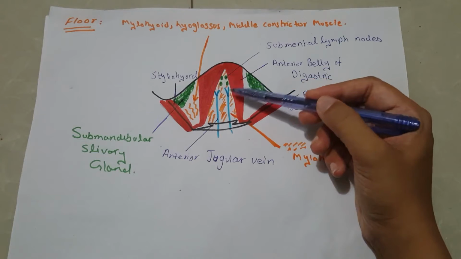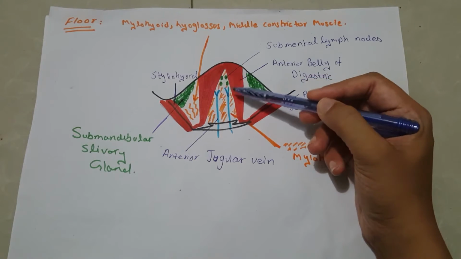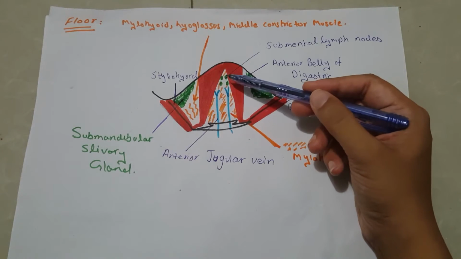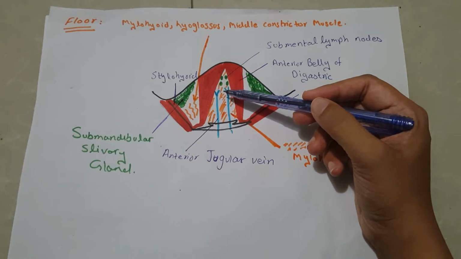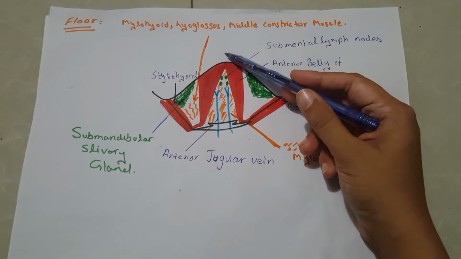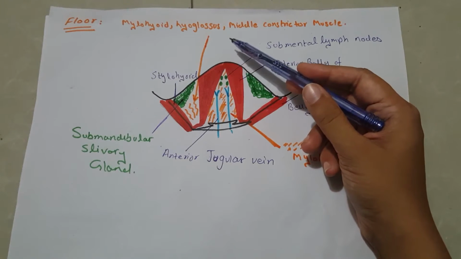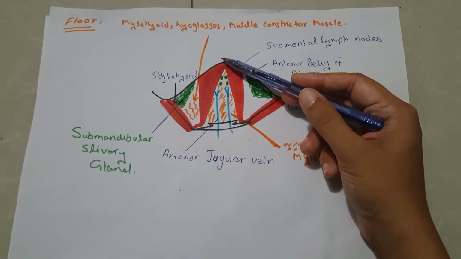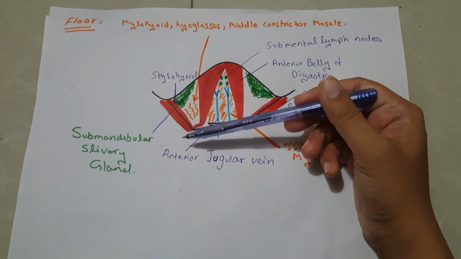So let us discuss about the submental lymph nodes. Submental lymph nodes are 2 to 3 or 4 in number. They are present in the submental triangle and they basically drain superficial tissues present below the chin, central part of the lower lip, adjoining gums, anterior part of the floor of mouth and tip of tongue. Their efferents pass to submandibular lymph nodes.